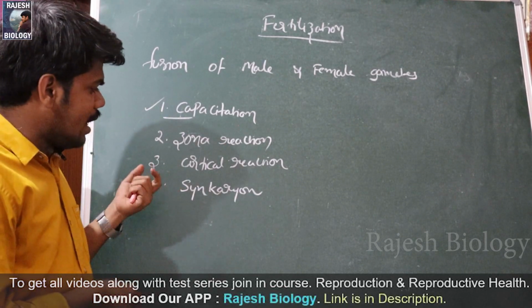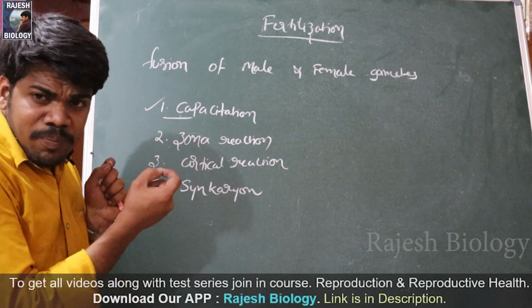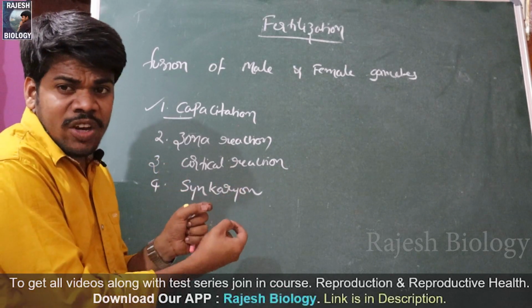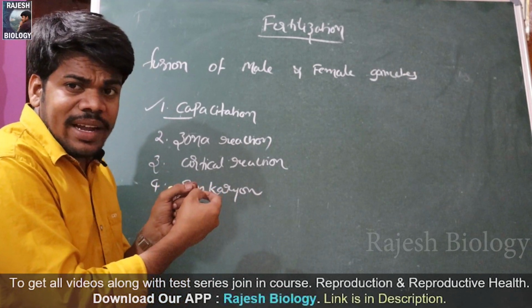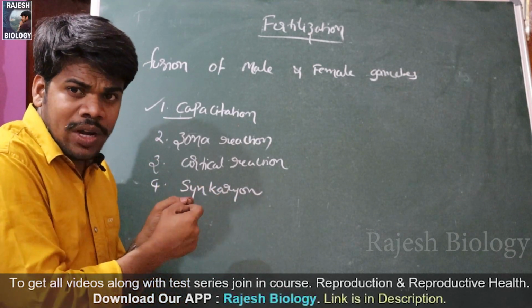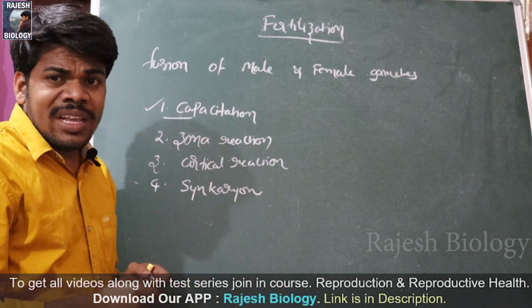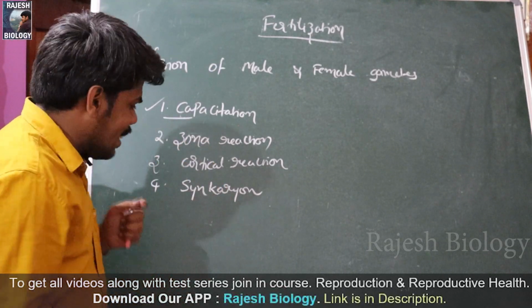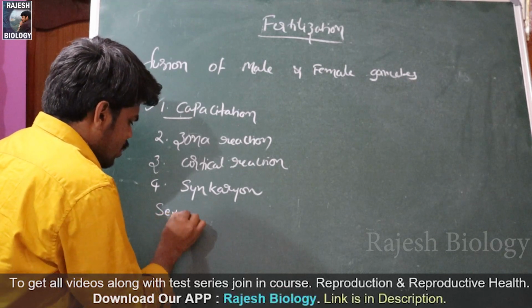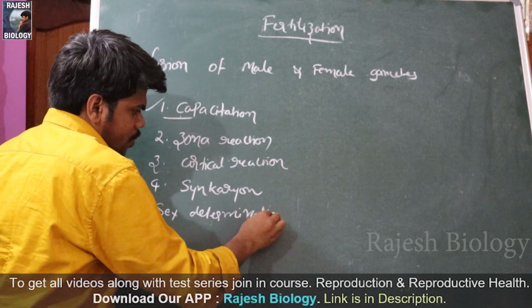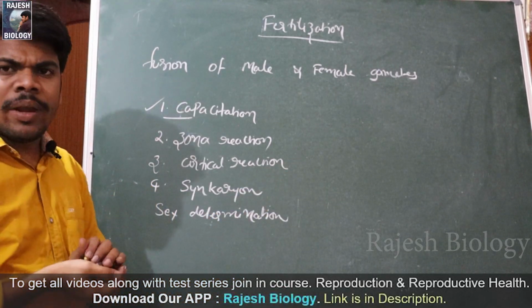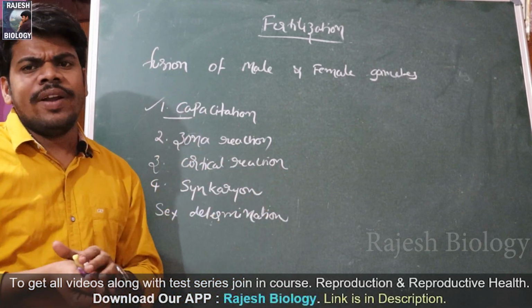This syncaryon is called the zygote. Okay, this syncaryon is called what? Zygote. At the time of syncaryon, when the nuclei of both gametes are fused with one another, at that moment the sex of the baby is determined. Sex determination. So all these happen in the process of fertilization.